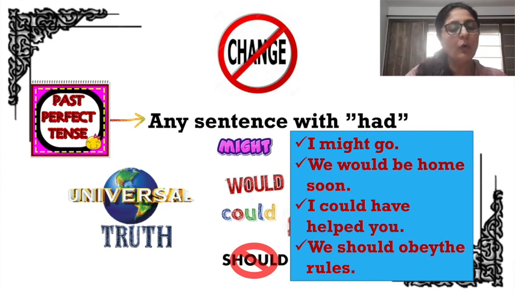We would be home soon. There is no change except in the pronoun. So we would change to they. I could have helped you. Could have helped will not change. Only the pronoun will change. Like she could have helped you or he could have helped you depending upon who is talking. We should obey the rules. So should obey will remain as should obey. Only the pronoun will change from we to they.